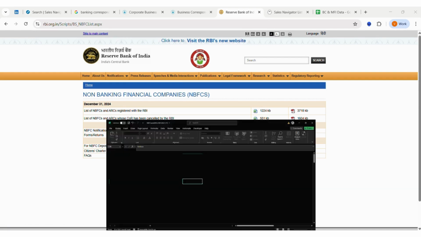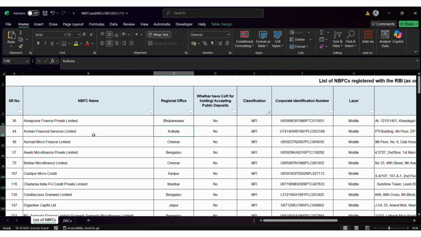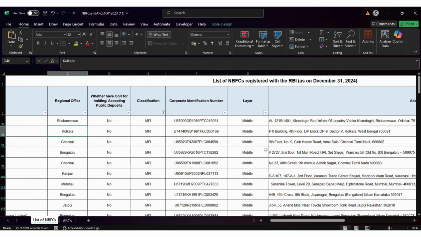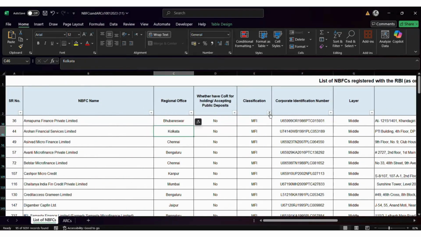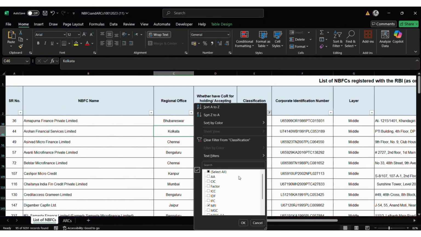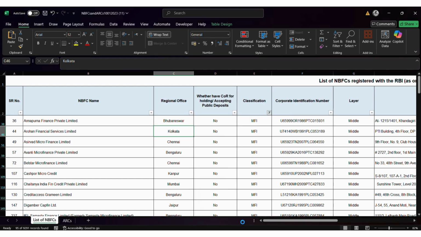So this is how the Excel file looks, where we have the name of that particular NBFC along with the classifications and the remaining details. What RBI has done is it has classified NBFCs based on different categories, and MFI or microfinance institutions is one. So I'll quickly filter the list by MFI classification, and I'll see that there is a list of roughly 95 companies. So over here we get our first list of microfinance institutions right from the source.